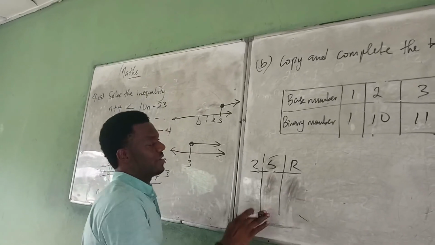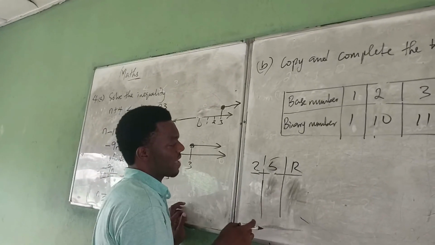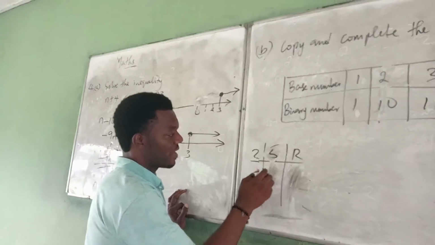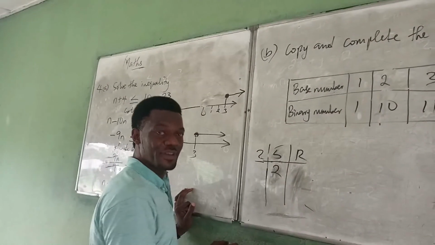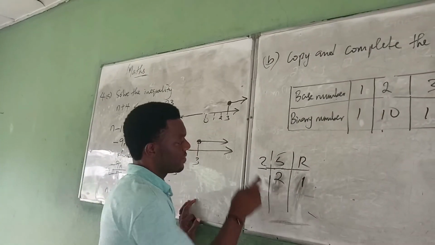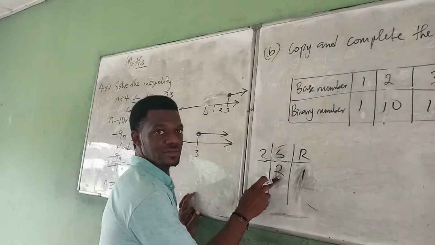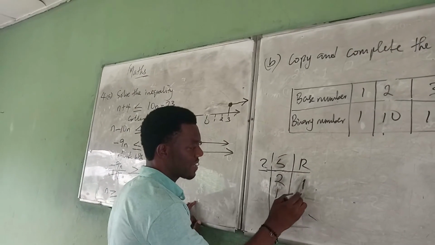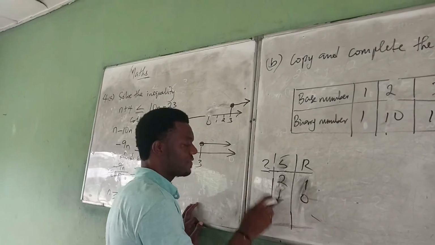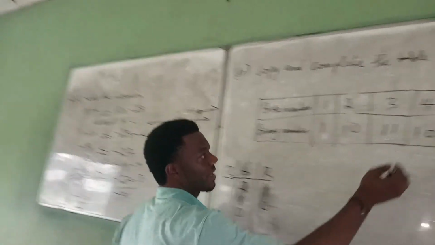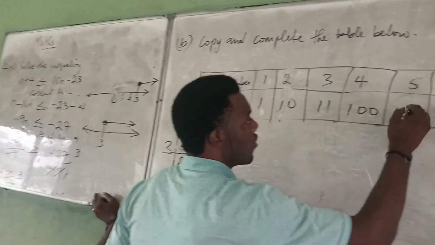But let me tell you how we arrived at that. 2 divides 5, it is 2 remainder 1. So we always write down the remainders. Now 2 divides 2 again, it is 1, remainder 0. Then 2 divides this 1, it is 0 remainder 1. You read upward, and that's why it will be 101.